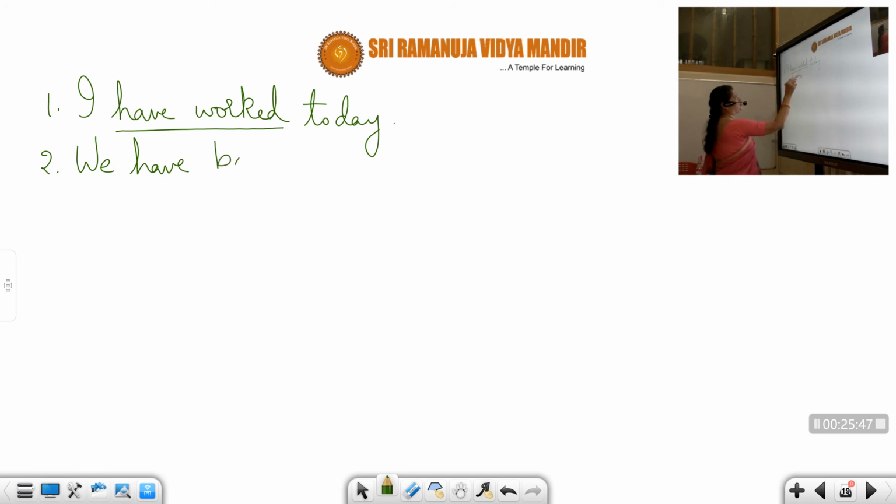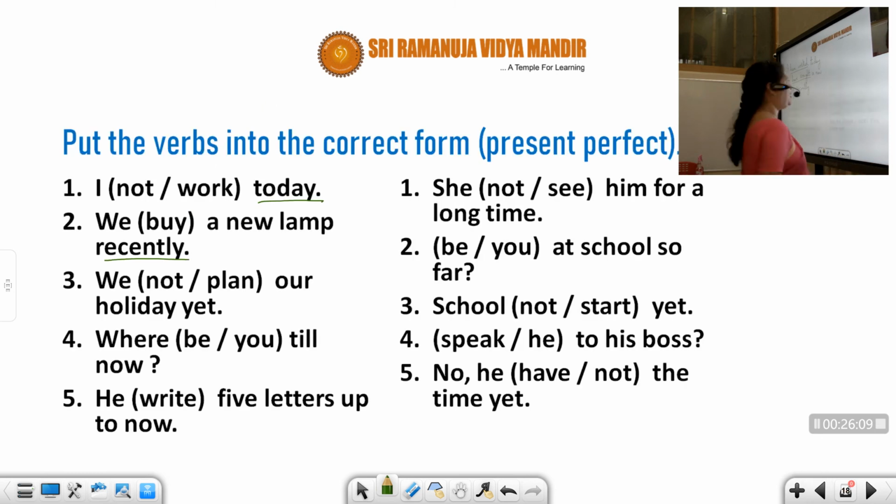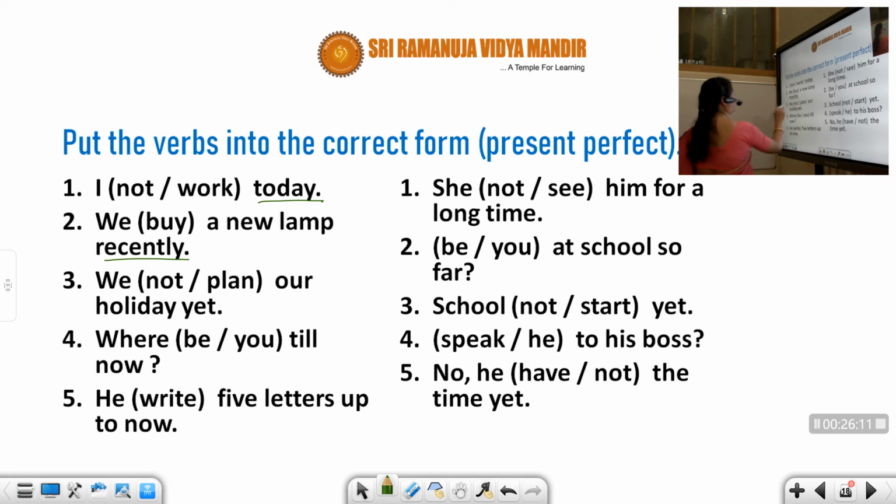So bought. We have bought a new lamp recently. So that is the answer.